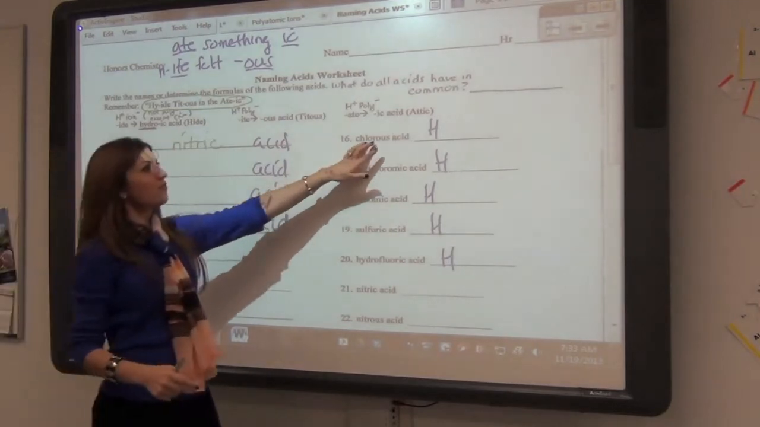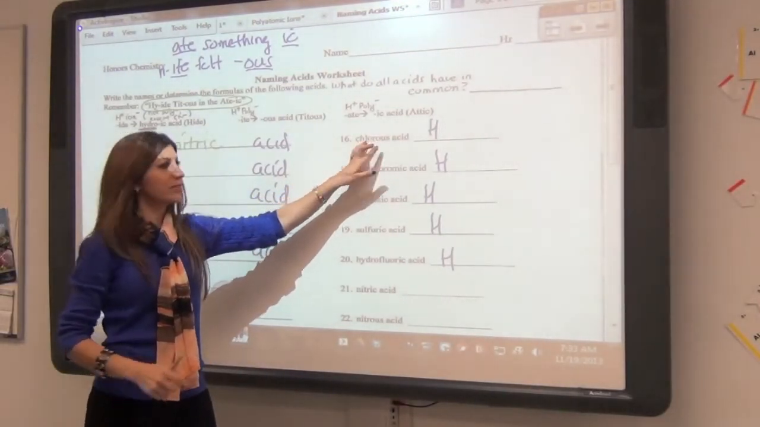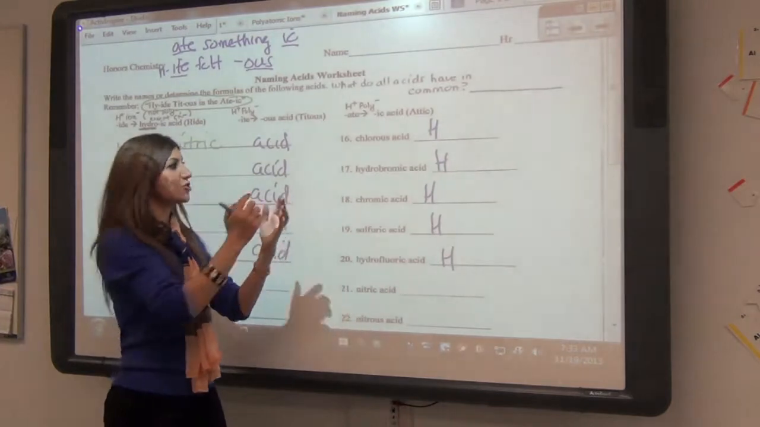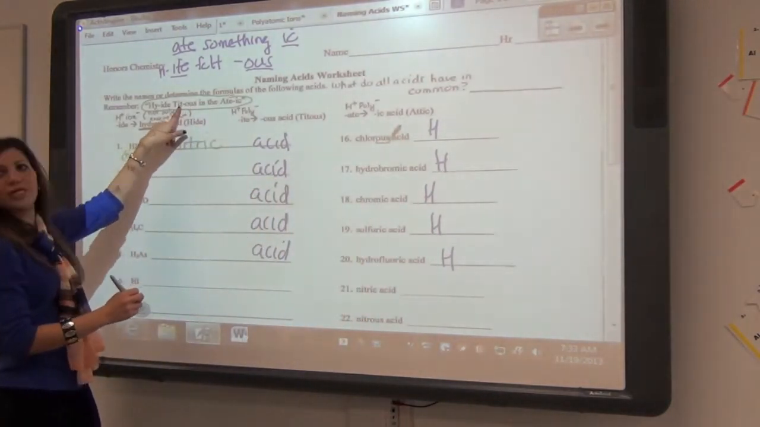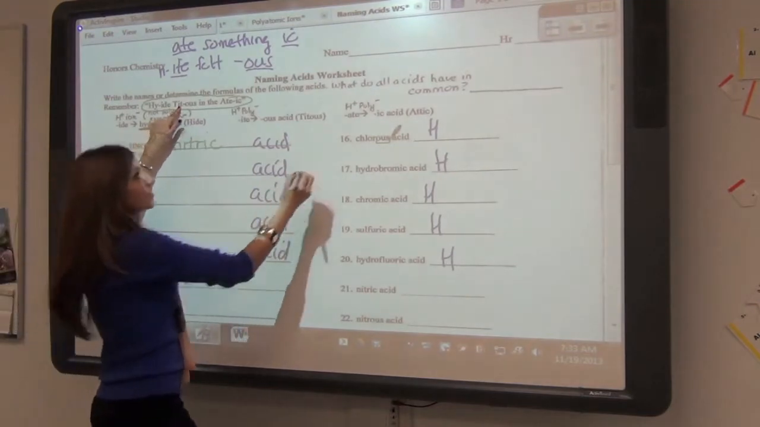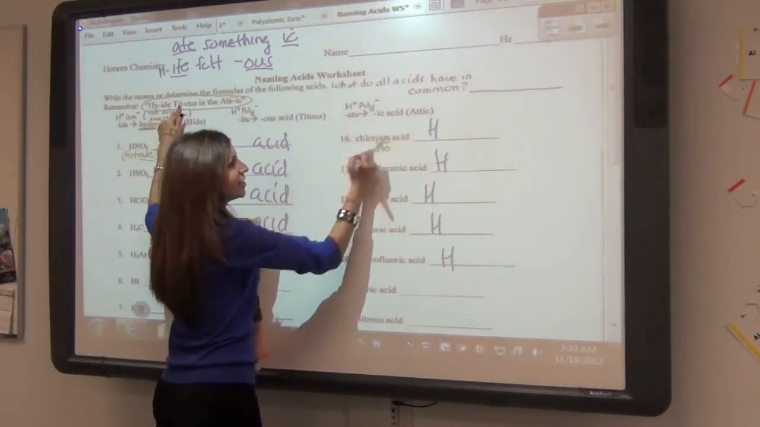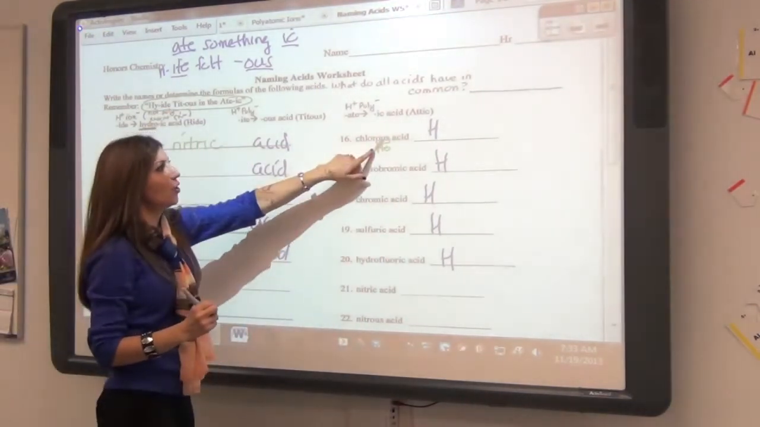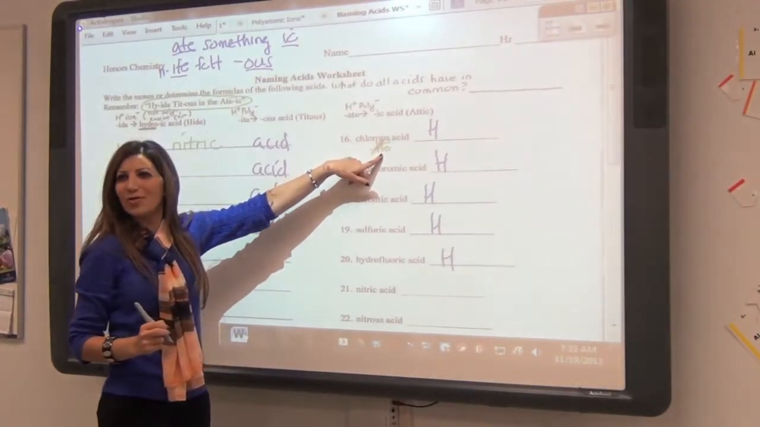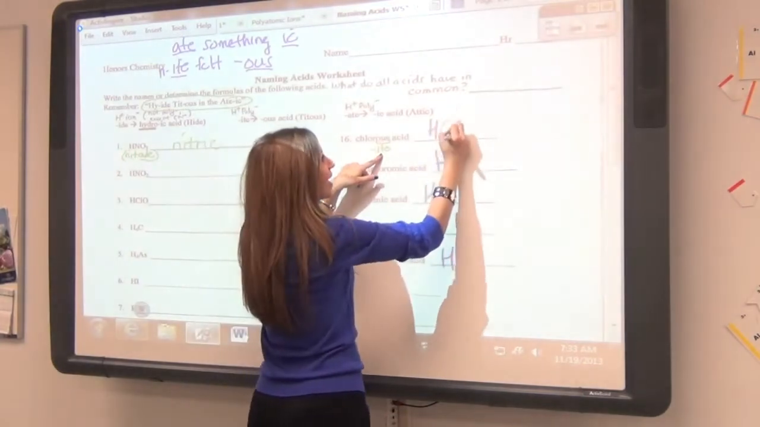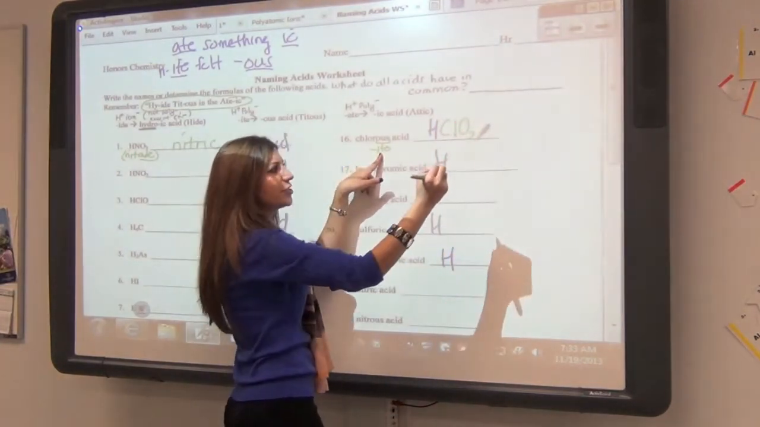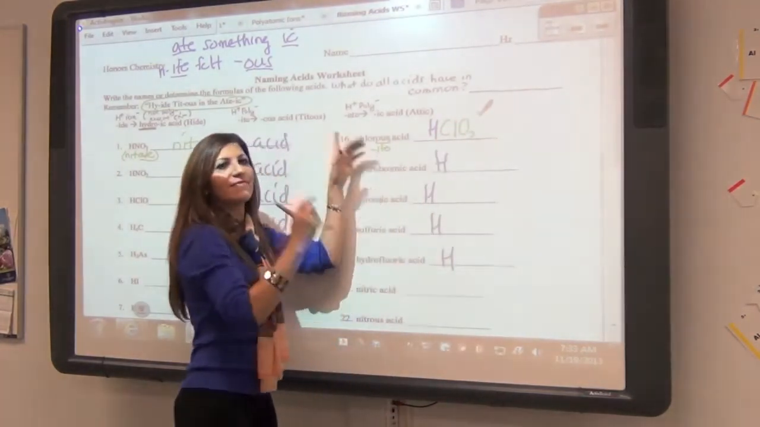Awesome. So if you come back here, now if you're going backwards, you're going to change the ending. So what does the us ending change back to? Us changes to ite. Good. So us changes to ite. And so if I have chlorite, what is chlorite? Do you remember what chlorite is now? ClO2. Perfect. ClO2. So it's HClO2. What charge? -1. And then you would crisscross.